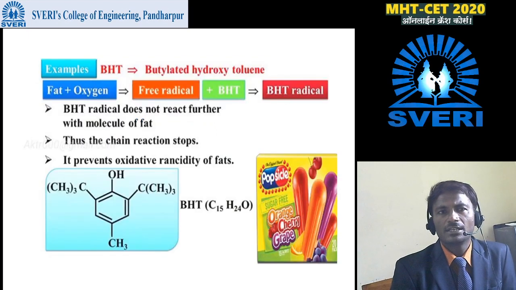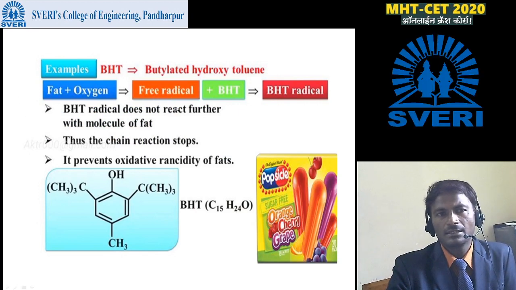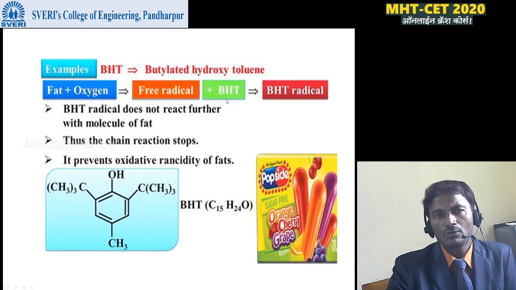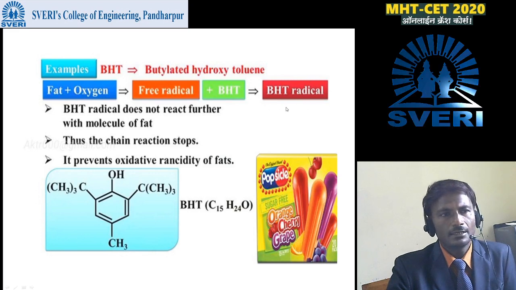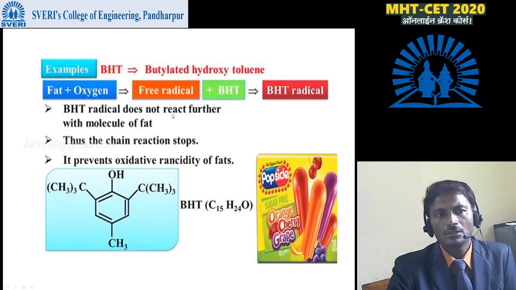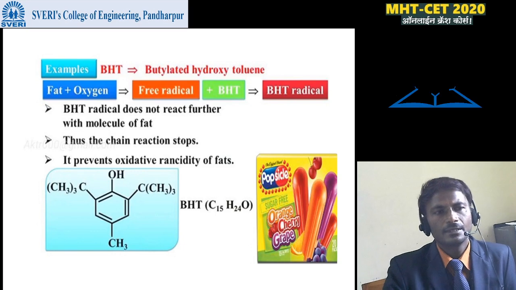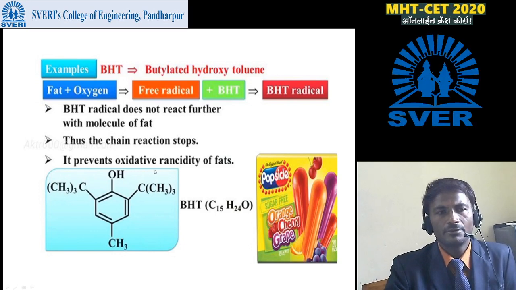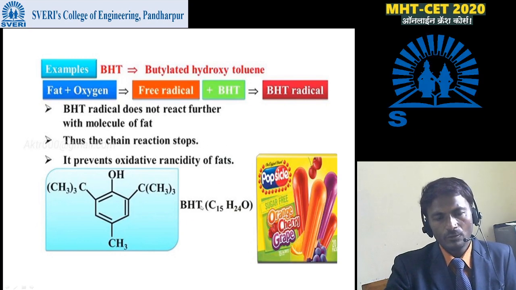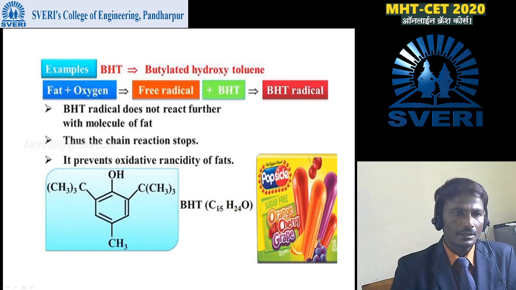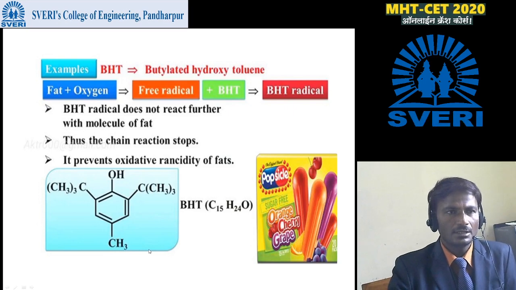Example, BHT, butylated hydroxytoluene. Fat plus oxygen gets converted into a radical. When BHT is added, a BHT, butylated hydroxytoluene radical is formed. The BHT radical does not react further with a molecule of fat. Therefore, the chain reaction stops. It prevents oxidative rancidity of the fats. Molecular formula of BHT is C15H24O, and the structure is given here. You should also remember the structure of BHT.